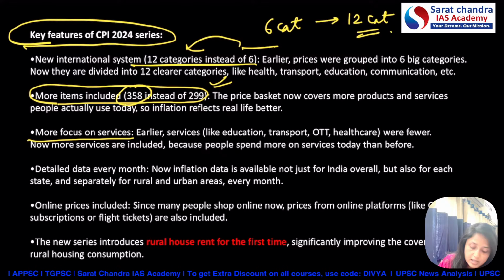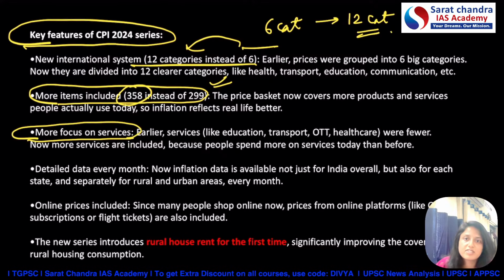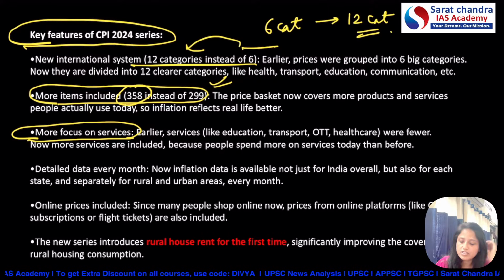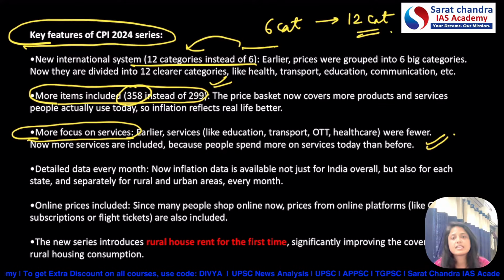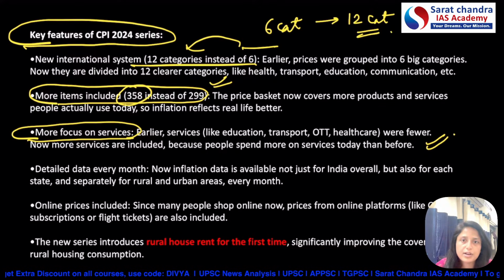The third thing is more focus on services, as we discussed just now, like the OTT platforms and shopping platforms like Amazon, Flipkart, Myntra. Services from these platforms have increased. That's why the weightage of services is also very good in this.